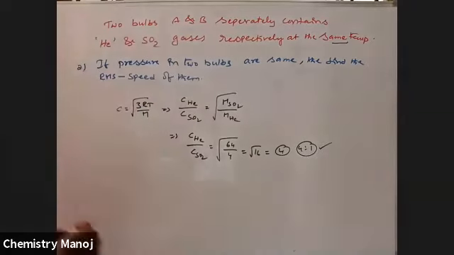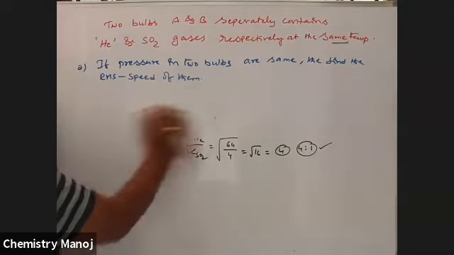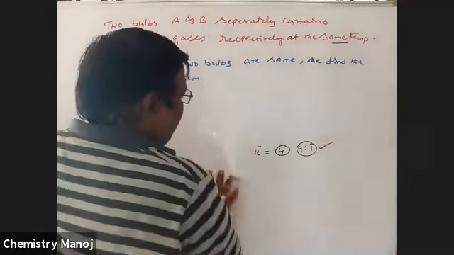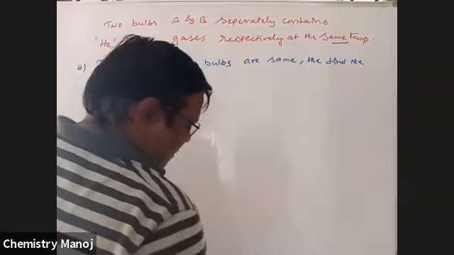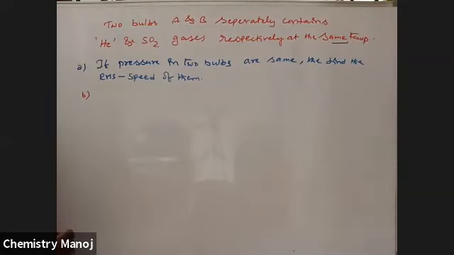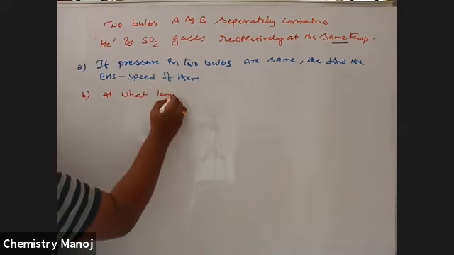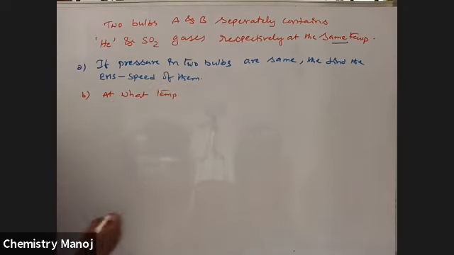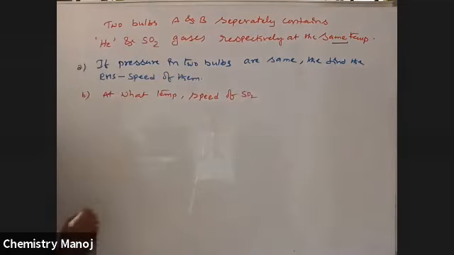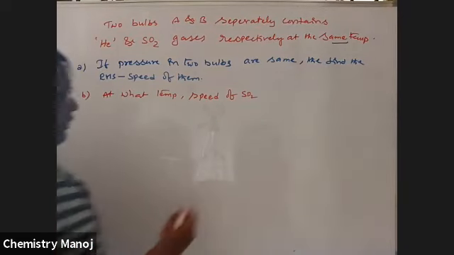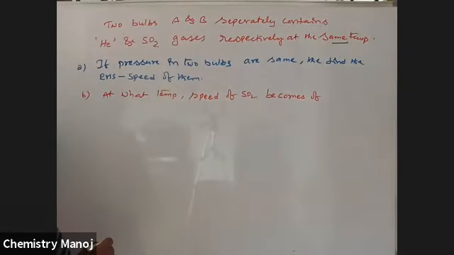Next one, B. At what temperature does the speed of SO2 become half of the speed of helium gas?